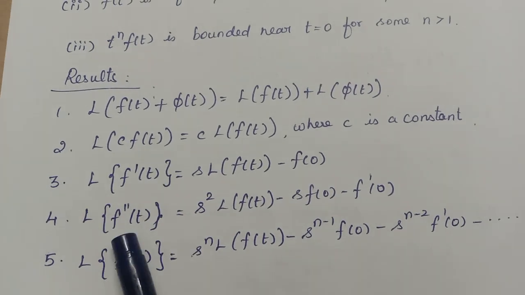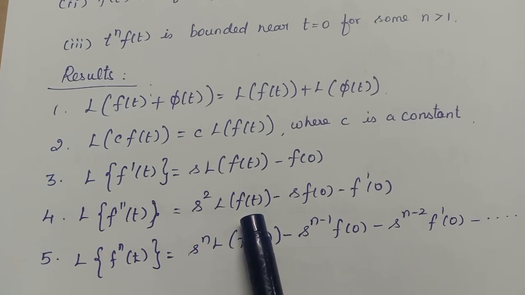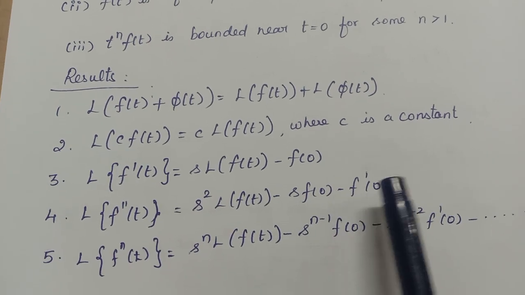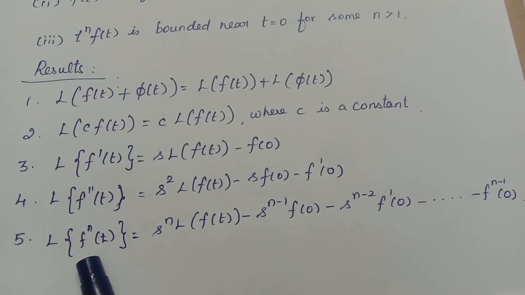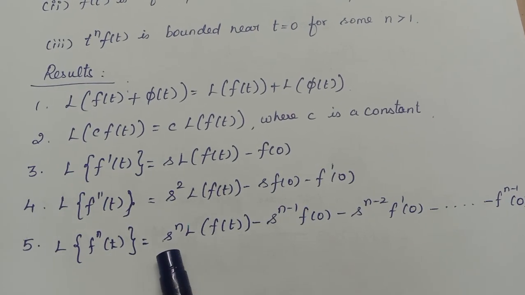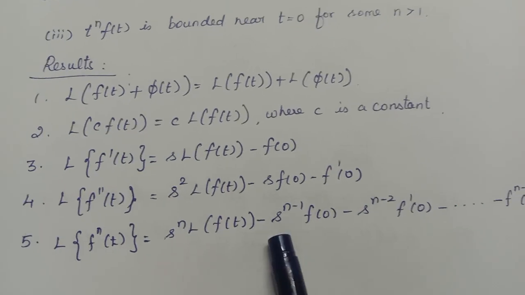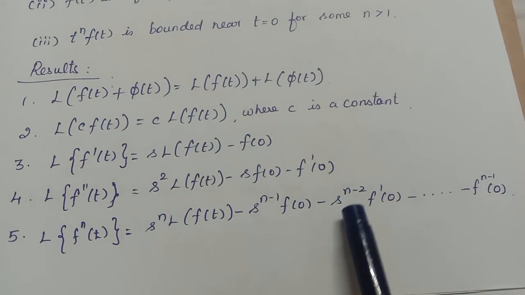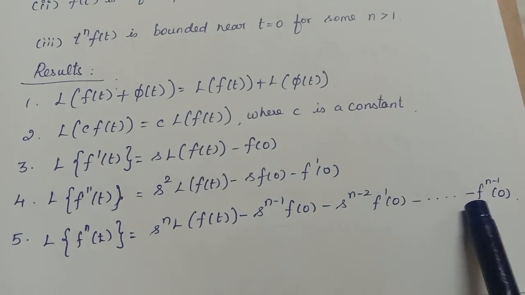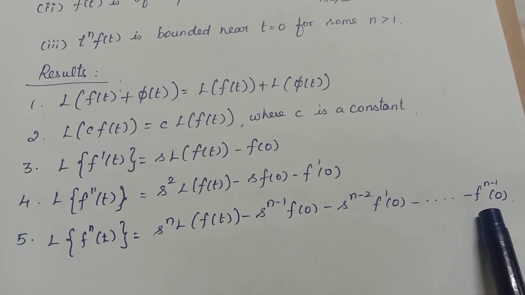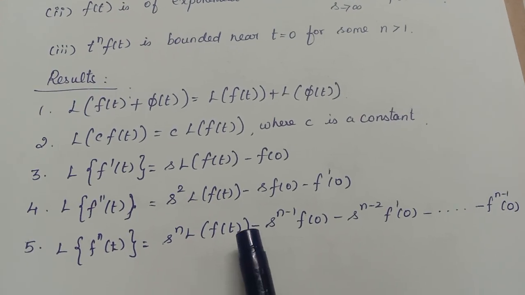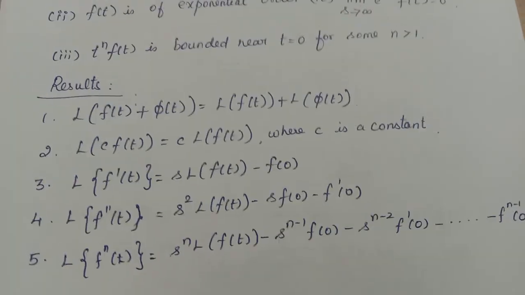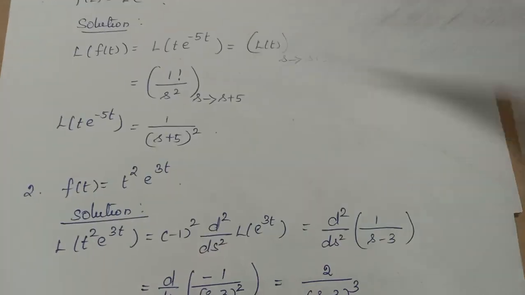For the second order derivative, L of f double dash of t equals s square into L of f of t minus s into f of 0 minus f dash of 0. In general, for the nth order derivative, L of f n of t, this means nth order derivative, equals s power n L of f of t minus s power n minus 1 f of 0 minus s power n minus 2 f dash of 0, and so on, up to minus the n minus 1th derivative of f at 0. All these formulas you have to memorize, then only you can do problems in Laplace transform. These are like integration and differentiation formulas, which are the basis for doing problems under Laplace transform.